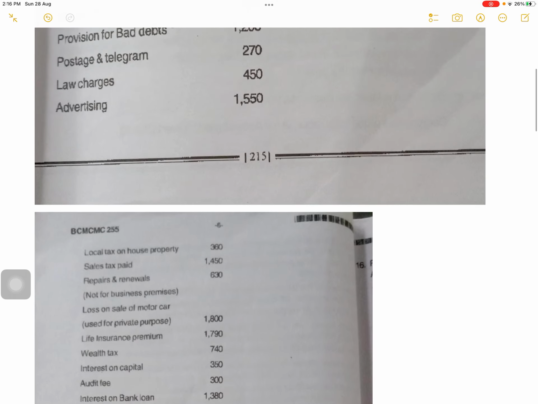Household expenses 51,730. Commission allowed, discount allowed, provision for bad debts disallowed. So provision for bad debts 1,200. Bad debts is allowed, provision for bad debts is disallowed. Okay, 1,200.